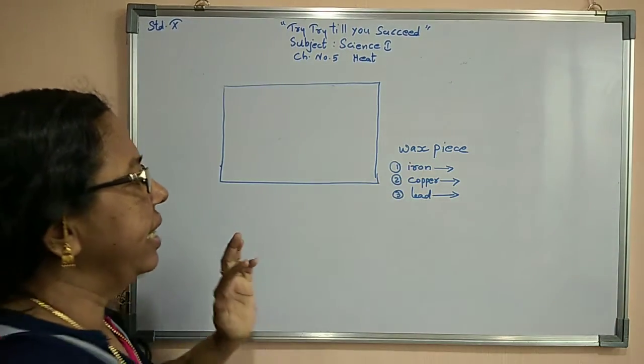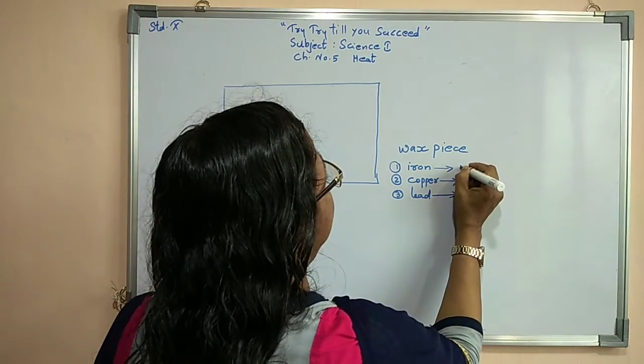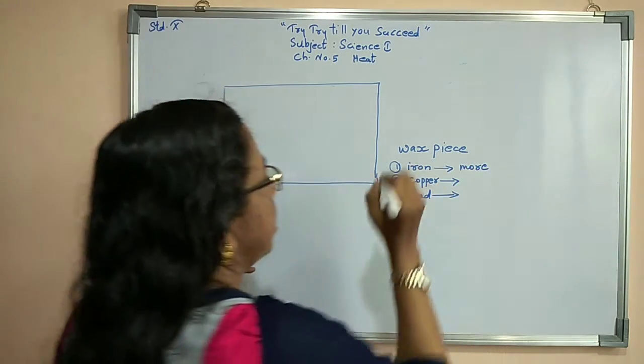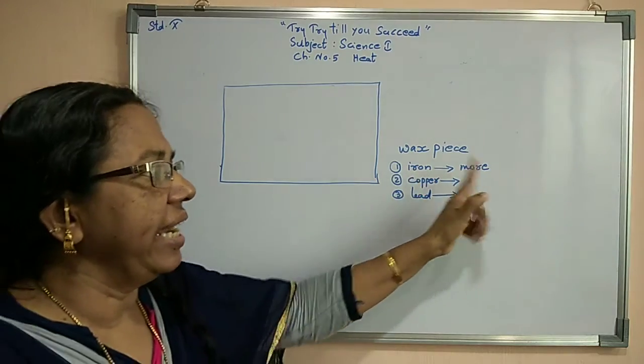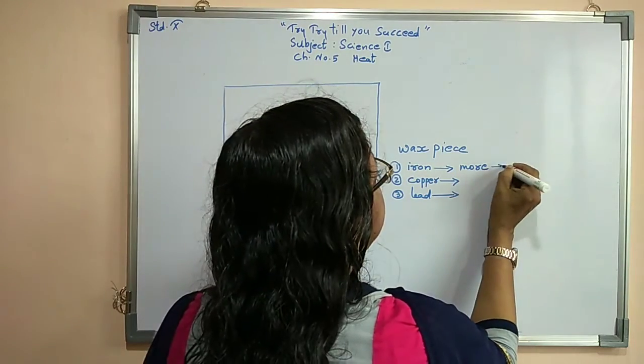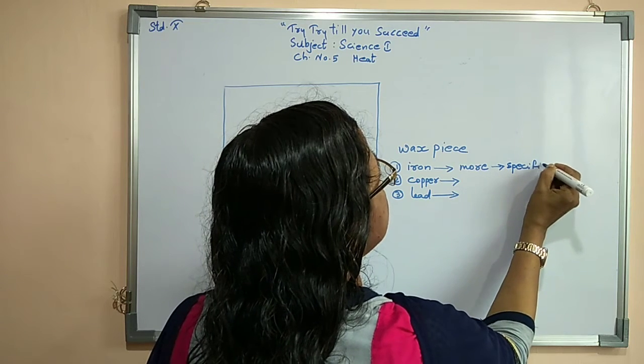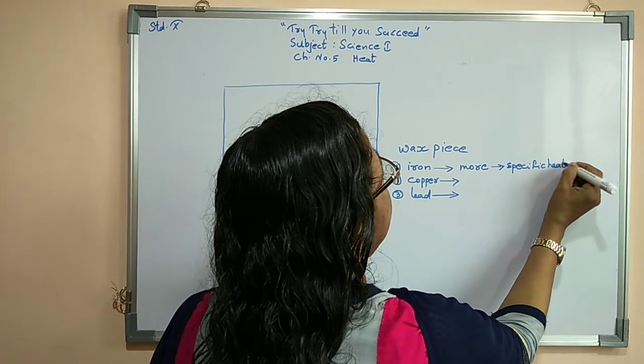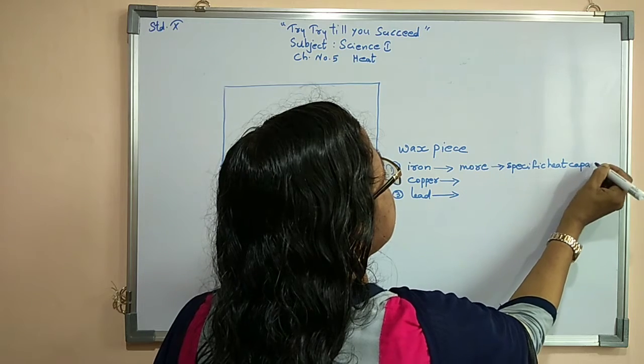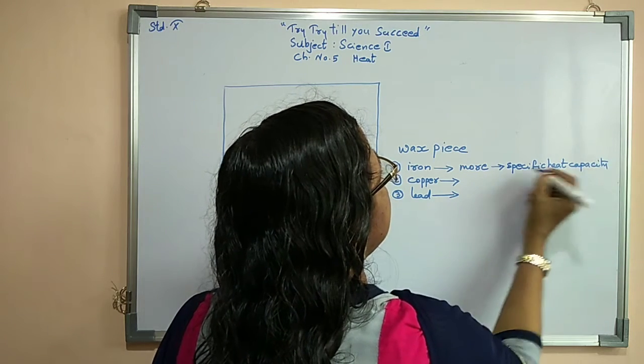Iron has more heat absorbing power, so we can say that its specific heat capacity is more.